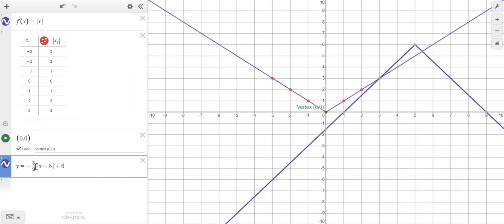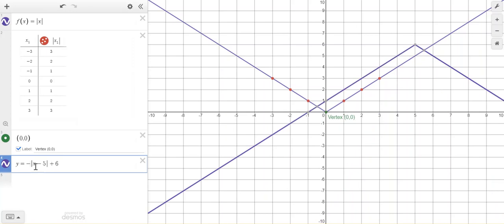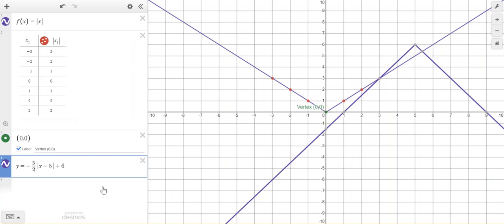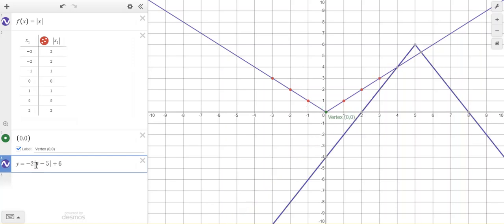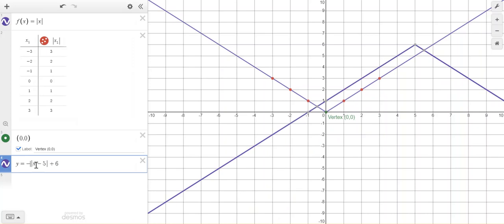It's kind of hard to see that this got skinnier, but it did. And I'll show you again. So let me get rid of that fraction. That's -1. So if I put in 3 halves, it got skinnier. Instead of down 1, right 1, down 1, right 1, it went down 3, right 2, down 3, right 2. So you can see there are a whole lot of different combinations I can do with transformations.